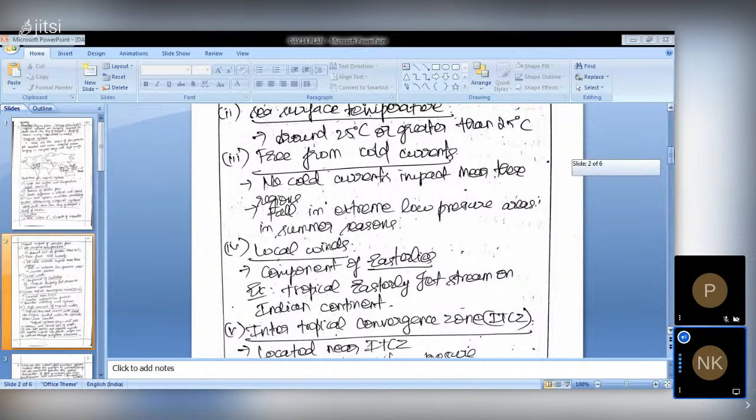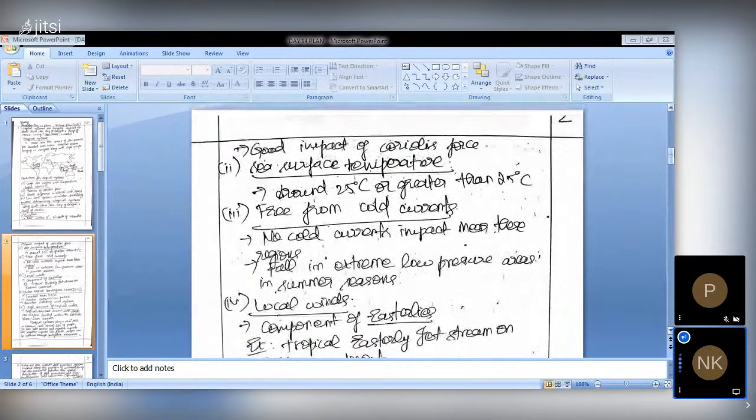The sea surface temperature is more than 25 degree, and good impact of Coriolis force is there, and especially we can say they are free from the cold currents. There is no impact of the cold currents, like the Alaska current and the Gulf Stream. They are free from cold currents.